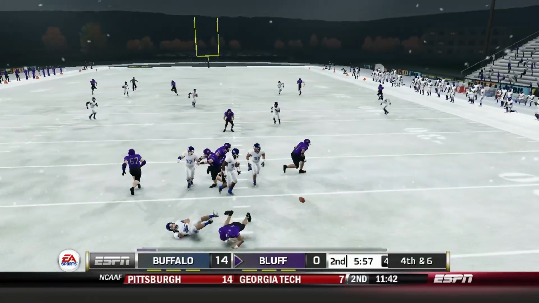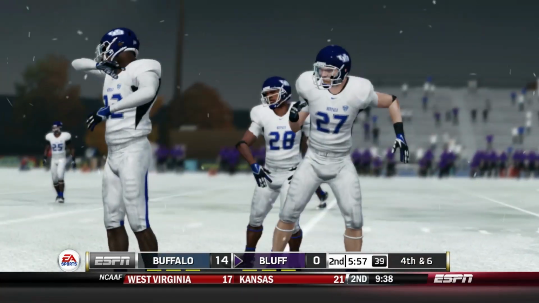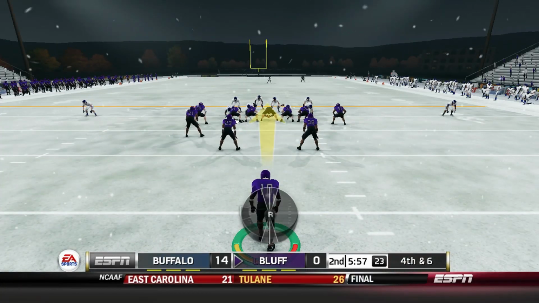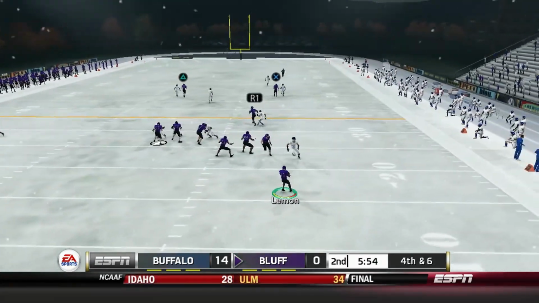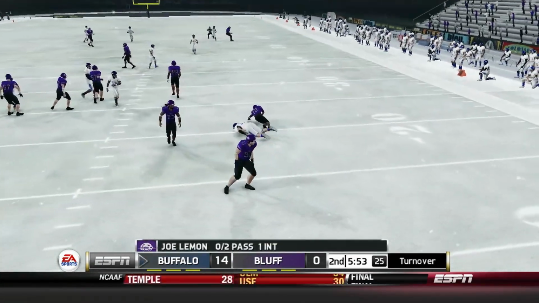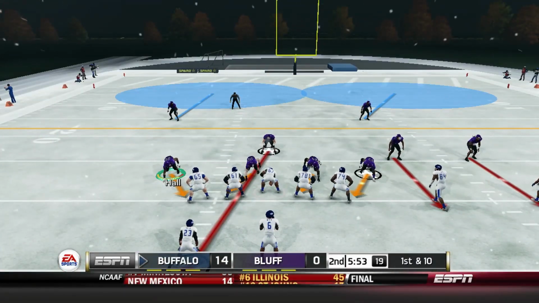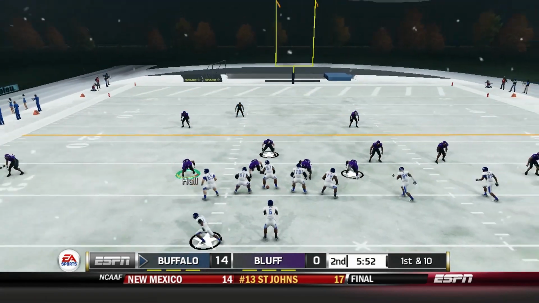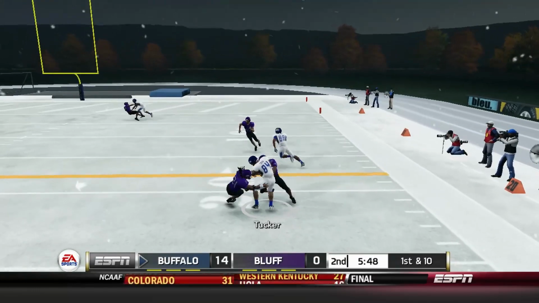As Thomas is trying to look around, looking for a target, but just does not have the time to get it off. Nearly gets sacked in the process. So we're going to try it again. Another 4th down attempt. As Lemon's going to be forced to throw it. Offensive line could not hold it down for him to try to scramble out of there. And so again, Buffalo takes over after a turnover on downs.